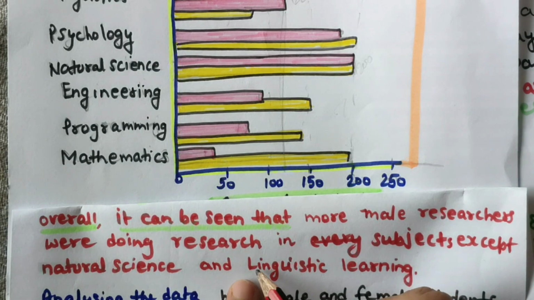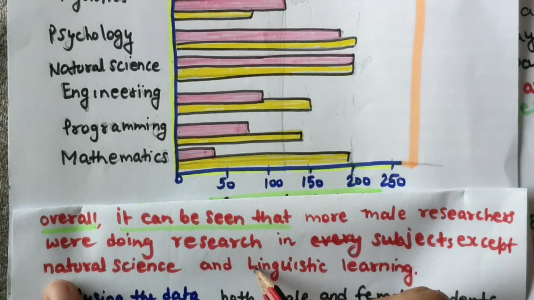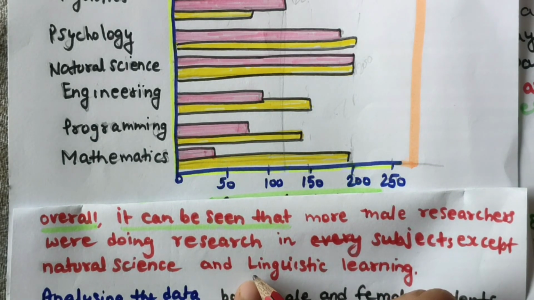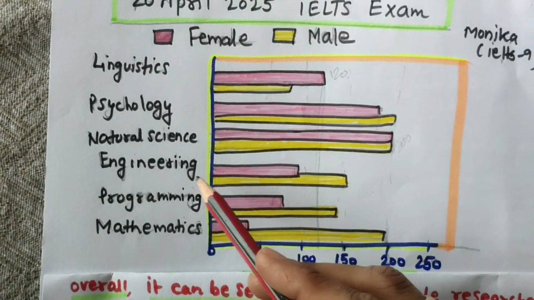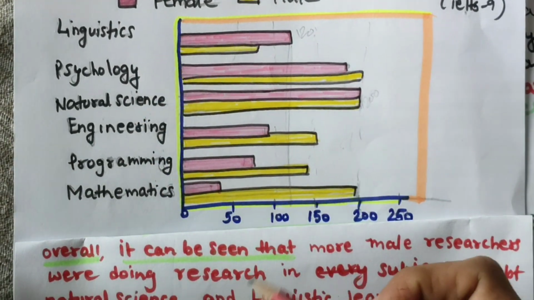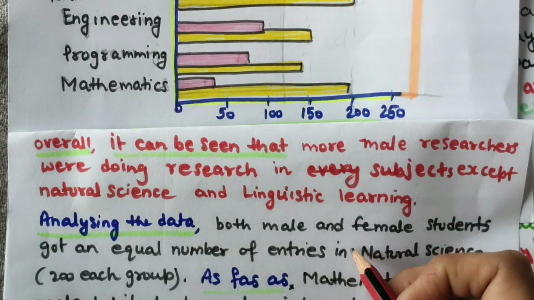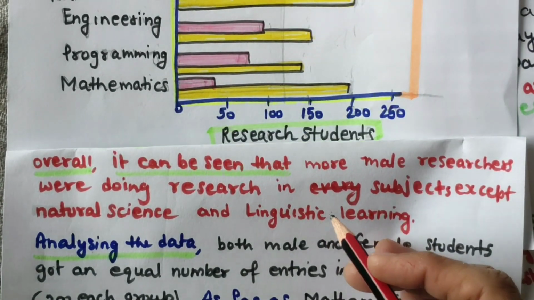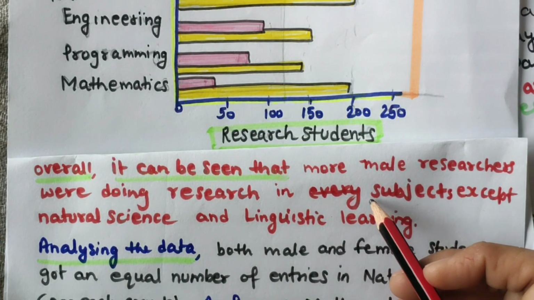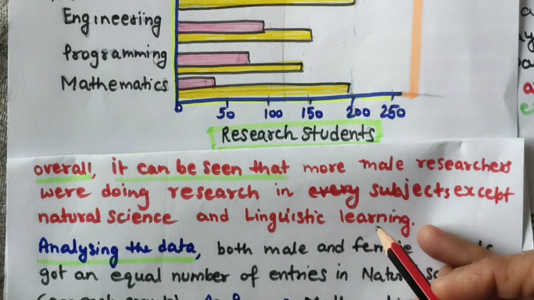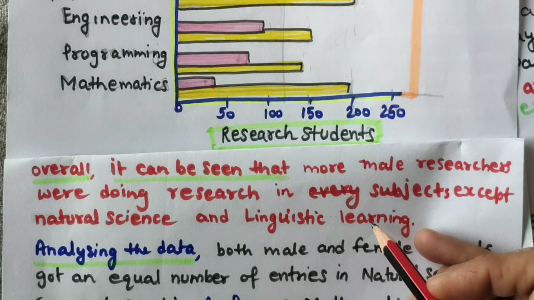If you are using capitals for every subject, then keep it capital, and if you are using small letters, then please keep it that way. Here it is given in capitals; you can write all the subject names in capital letters. So this is all about the overall paragraph. You can give one more thing here also.